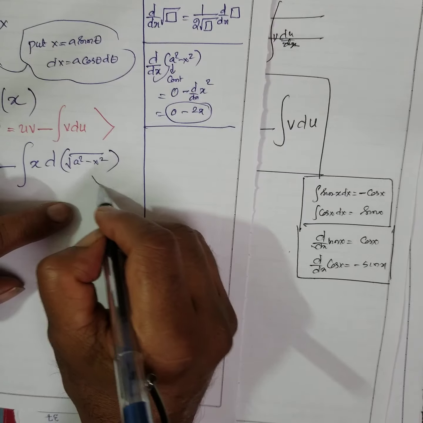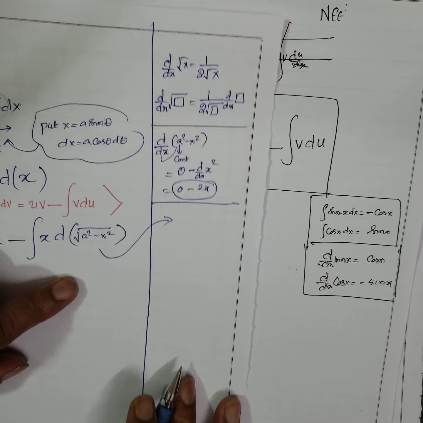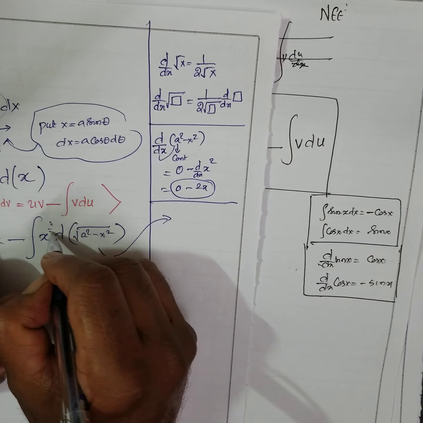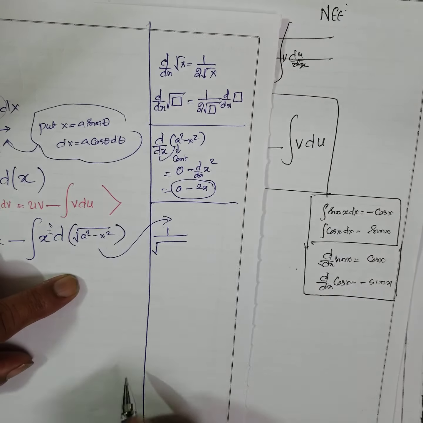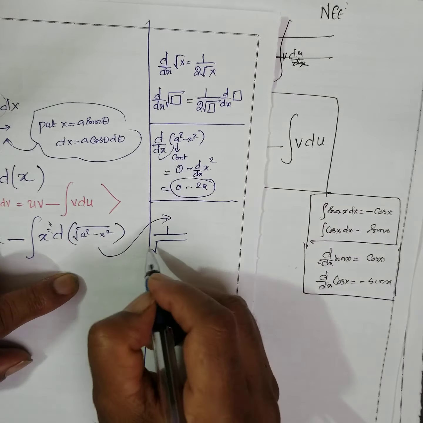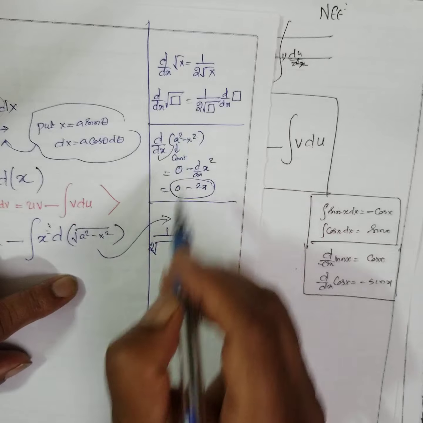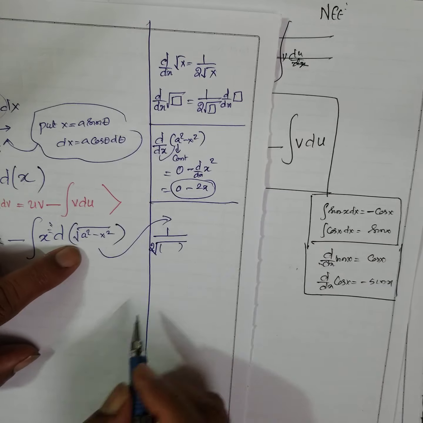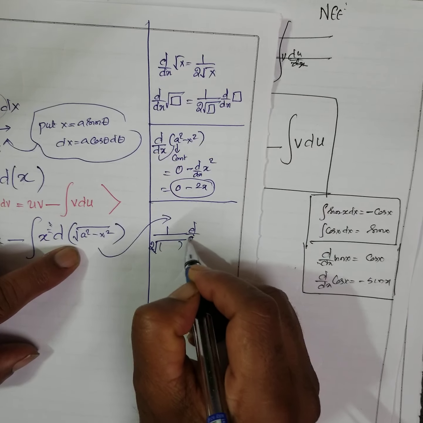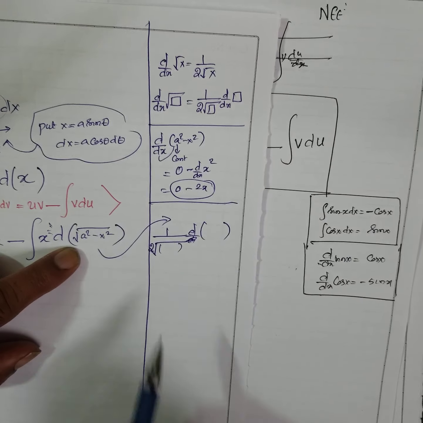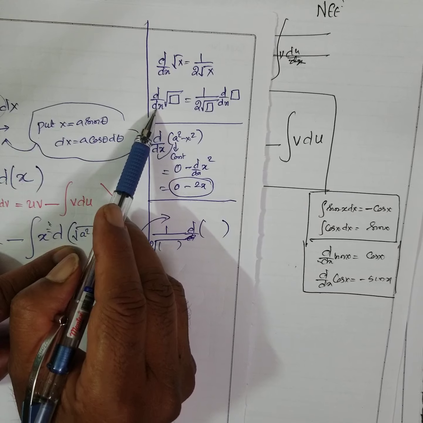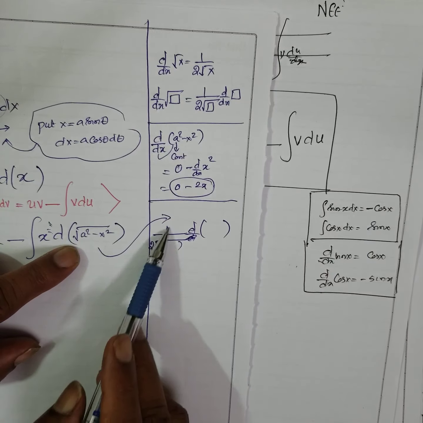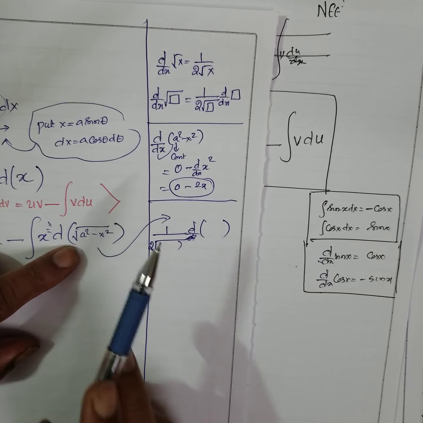If you know these two, you can do this here. See, this part I will work out here. Differential is what? See, d is there outside. Therefore this is 1 by 2 root box into the differential coefficient of that box. Understood? If I write d, don't write dx, just to differentiate. You have to be very, very careful.